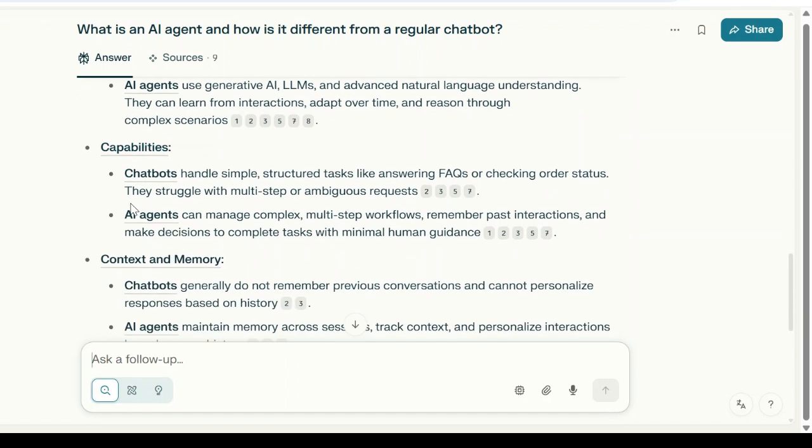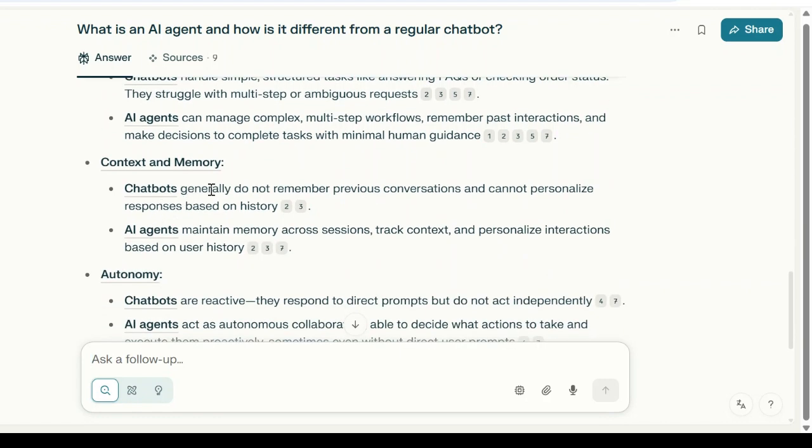Let's look at the capabilities. Chatbots handle simple structures like answering FAQs. AI agents can manage complex multi-step workflows. You remember yesterday I was talking about it? Say you have your own agent which understands your travel. You're traveling somewhere, it can book your tickets. It can also understand your seat preference, meal preference, hotel preference, view preference, take care of your cabs, take care of your other guests, access controls, everything it can do.